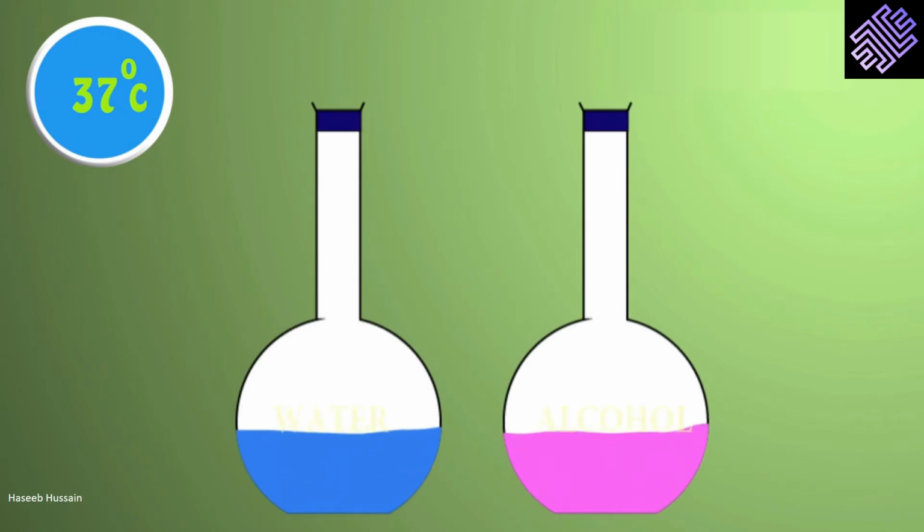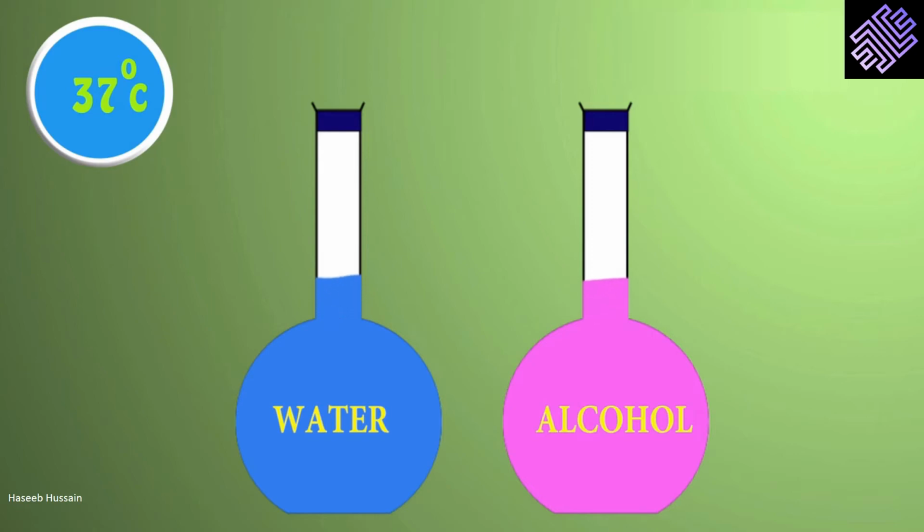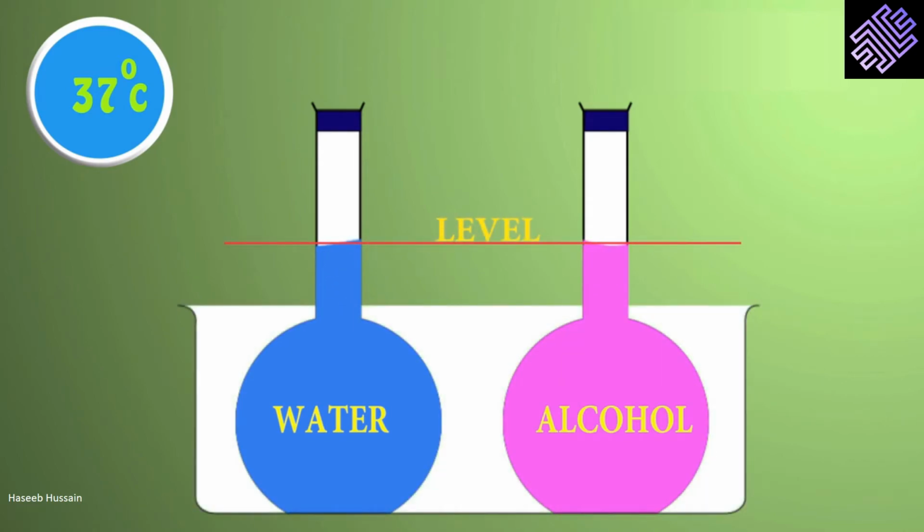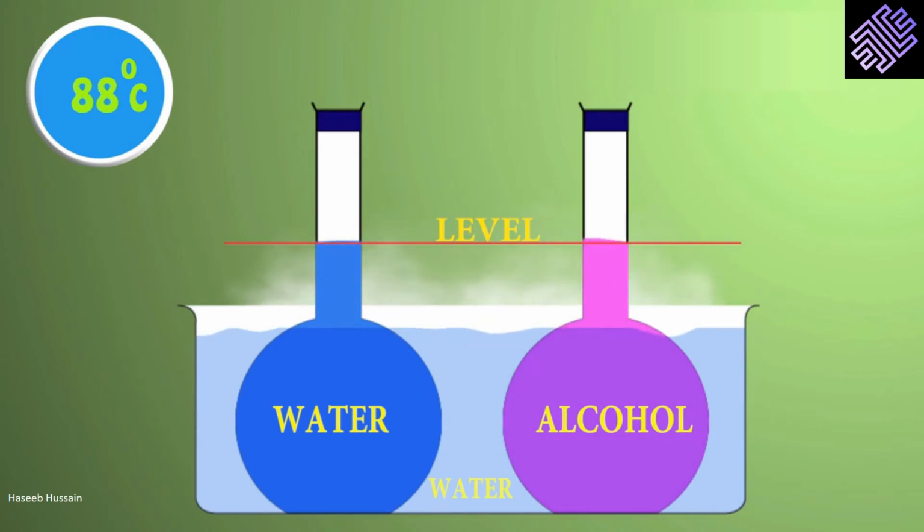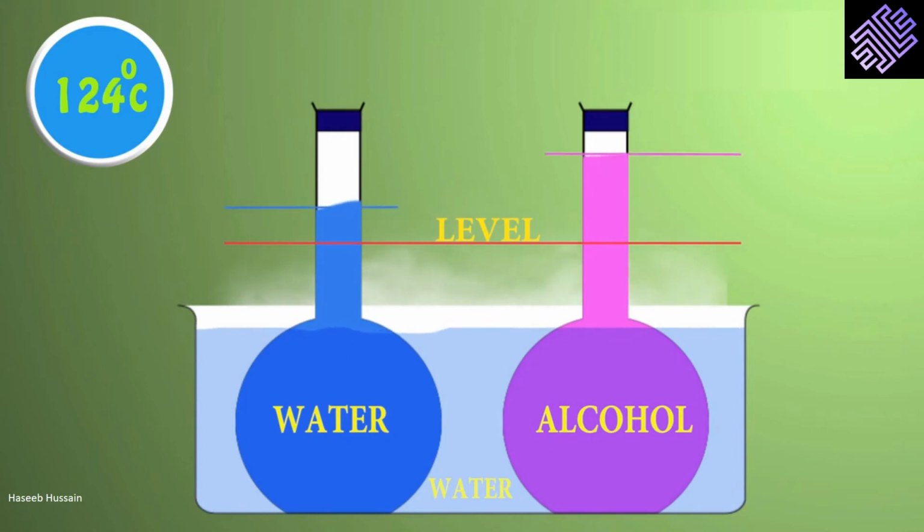Take two identical flasks containing water and alcohol such that their level is the same. Place these two flasks in a large container and pour water in it. Now heat the water until it boils. Some time later, you will observe that the level of alcohol rises more than water. This shows that upon application of the same heat, alcohol expands more than water.